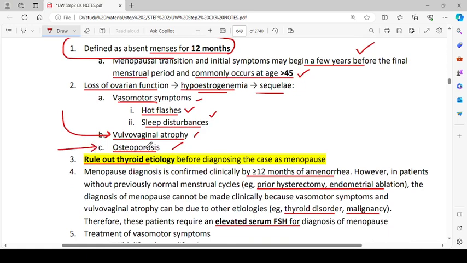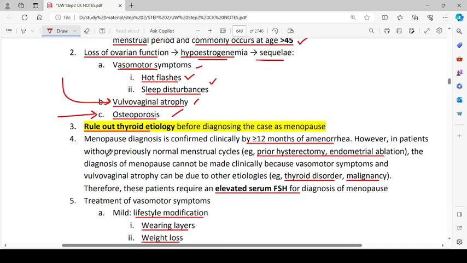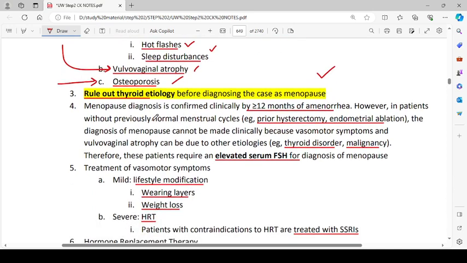because estrogen plays a big role in inhibiting the osteoclast activity. So when the estrogen is not there, osteoclasts can cause bone resorption at a higher rate. Rule out thyroid etiology before diagnosing the case of menopause. Menopause diagnosis is confirmed clinically by more than 12 months of amenorrhea.